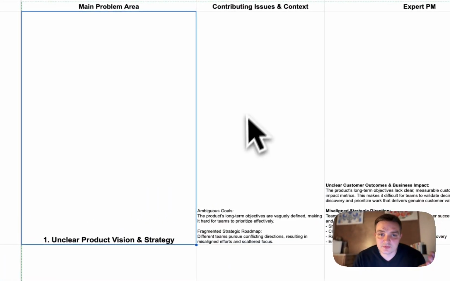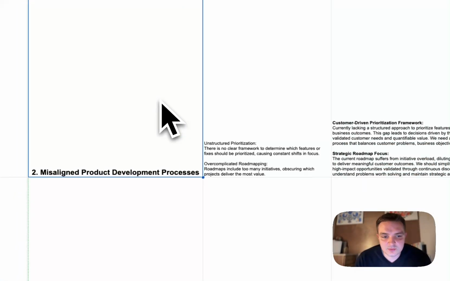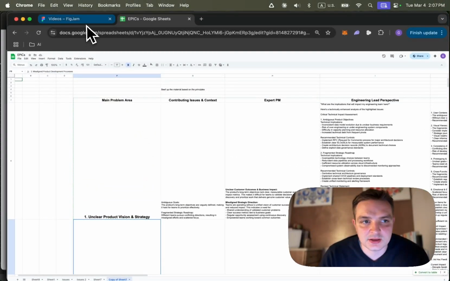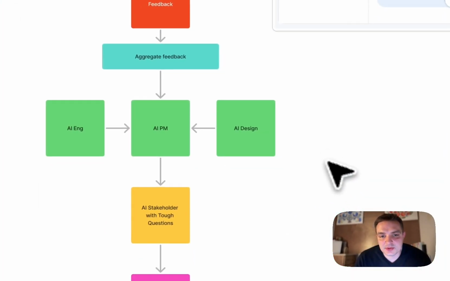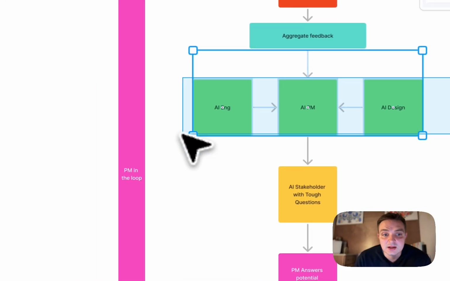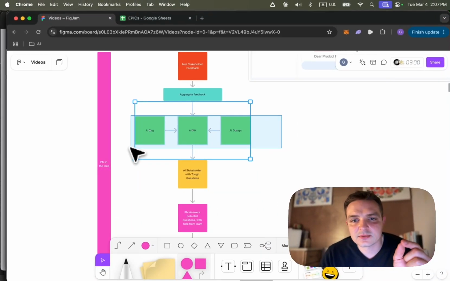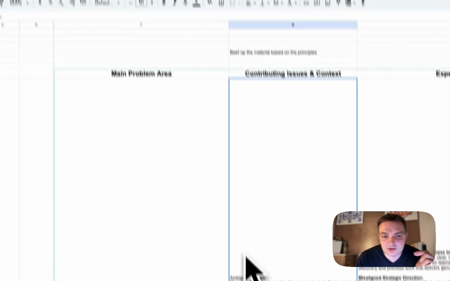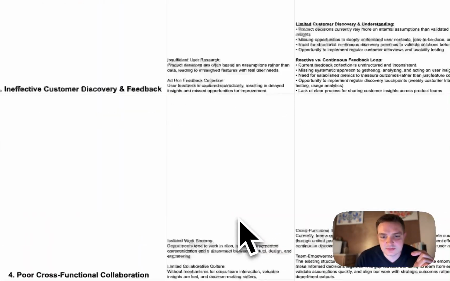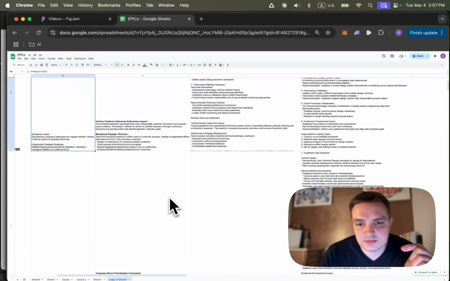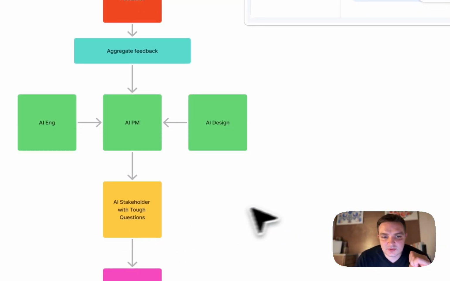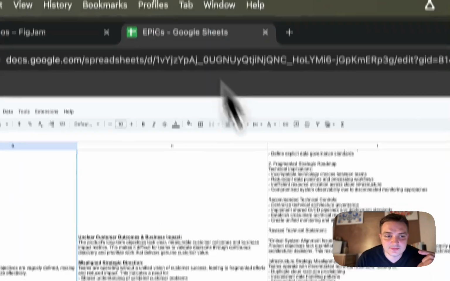So now we do this for everything, every one of these columns, and I've pre-filled this for you. I just wanted to show you the next step that happens here. The next step is, remember we got our AI team to give the feedback on the feedback that the stakeholders have sent. Now we have a document that looks really nice and covers a lot of ground. Great. So now we take all this feedback and we take it through an AI stakeholder that's going to ask us tough questions.